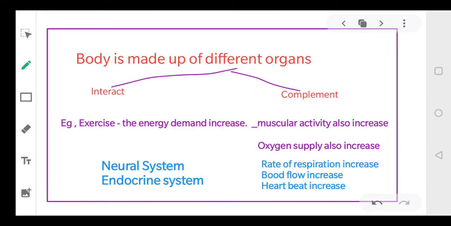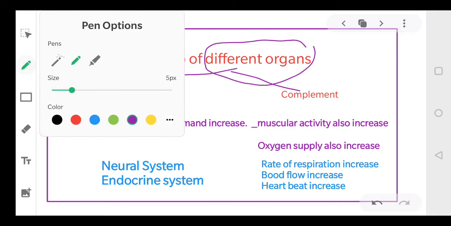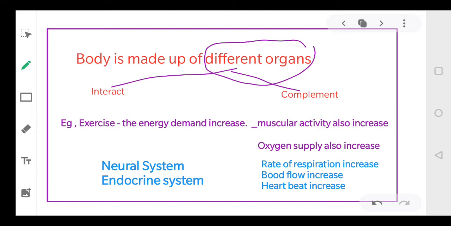Now see, students, our body is made up of different organs, isn't it? And all these different organs constitute a particular organ system, right? These different organs perform a particular function.